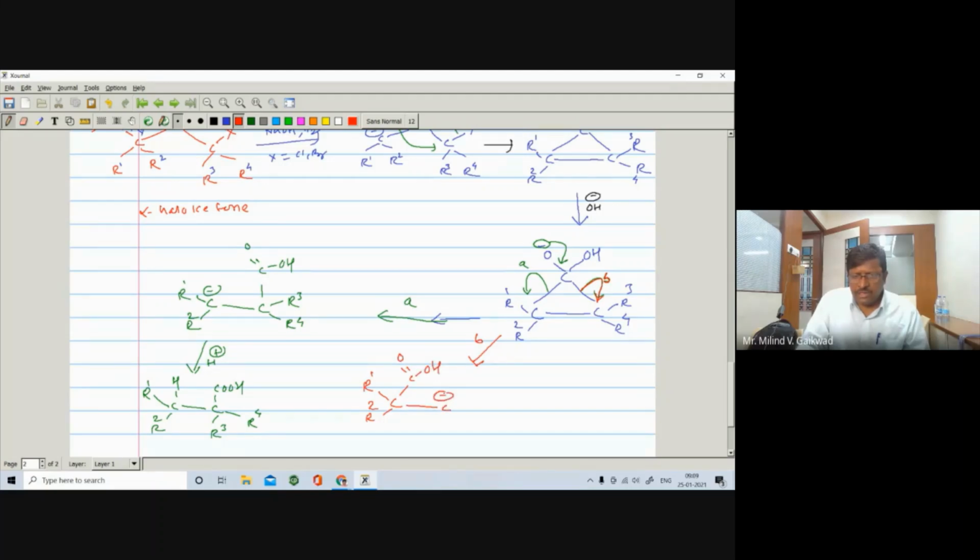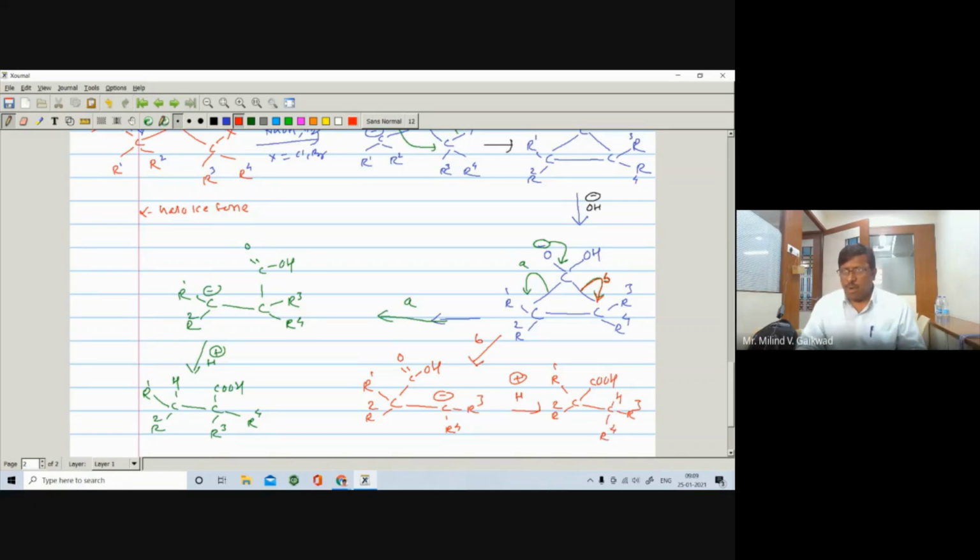Similarly, you are having C negative, R3 and R4. Further it undergoes protonation, and you can get here R1, R2, here is a COOH, here is a CH, and here is R3 and R4.